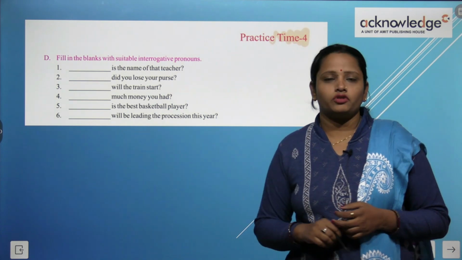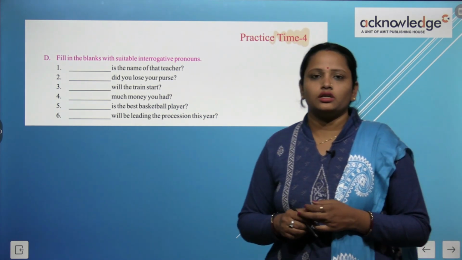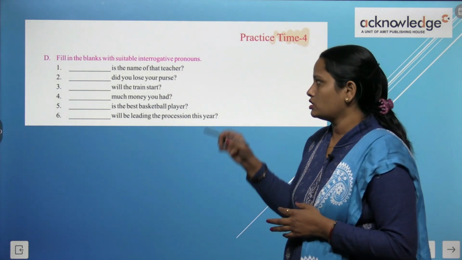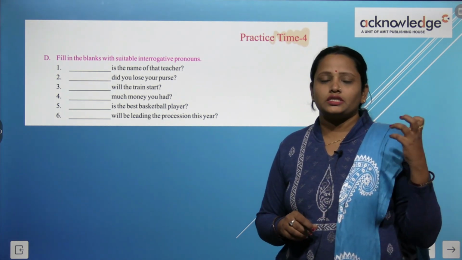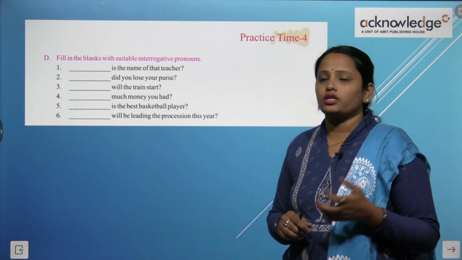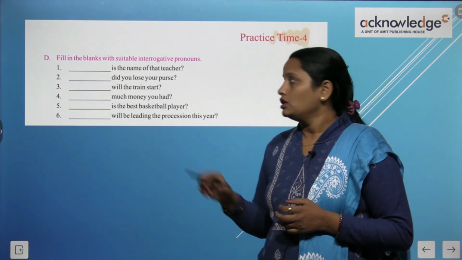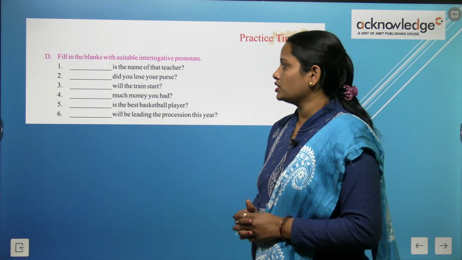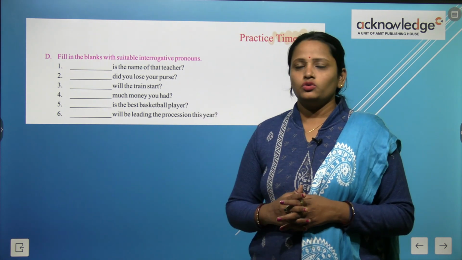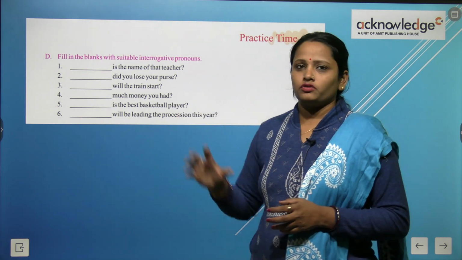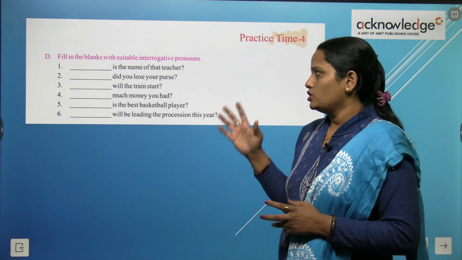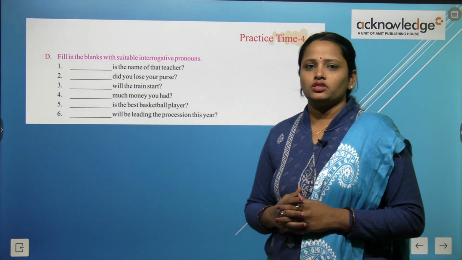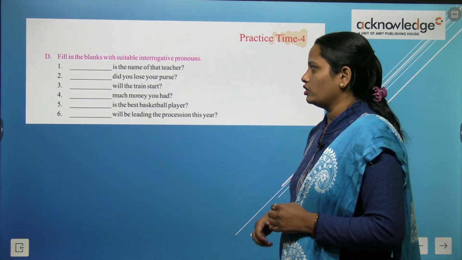So now children, you have to complete the blanks with the interrogative pronouns. So dash is the name of that teacher. सो अब हम किसी का नेम पूछ रहे हैं तो हम लिखेंगे what is the name of the teacher. सो चिल्ड्रन, the second question is did you lose your purse. So what you have to fill here, how did you lose your purse. So children, we have done 2 of the questions. Rest are your homework, you have to do on your own.